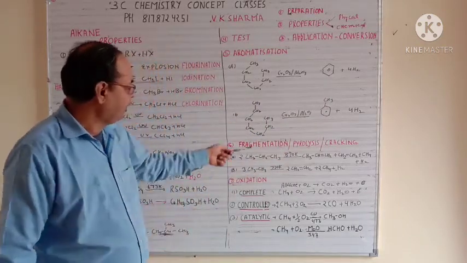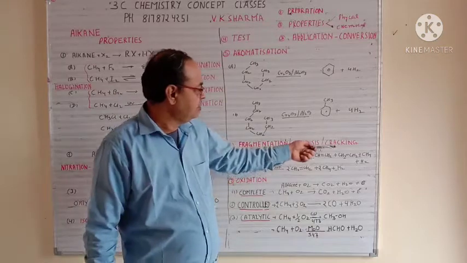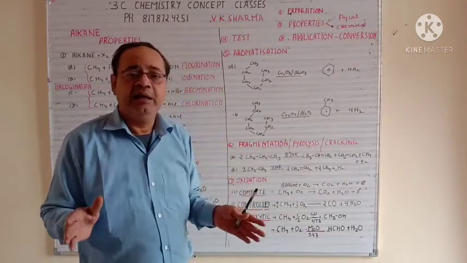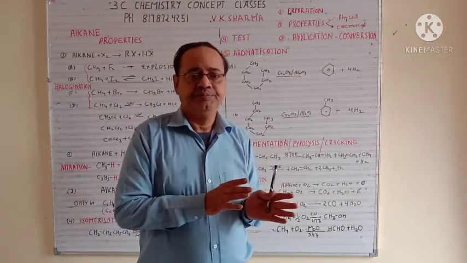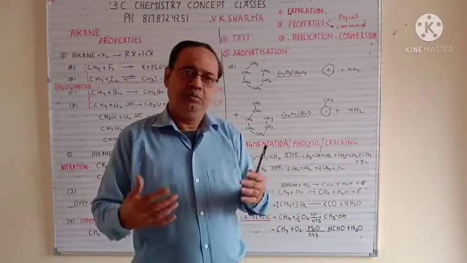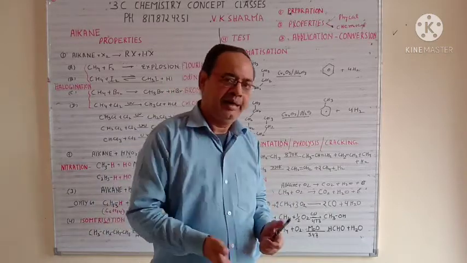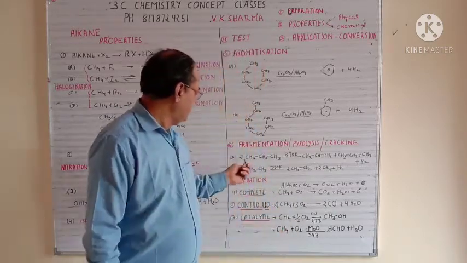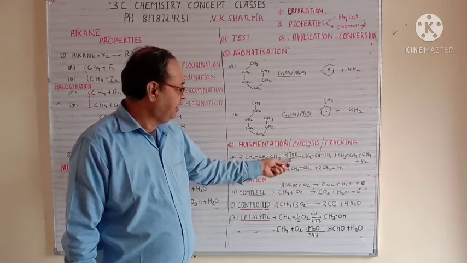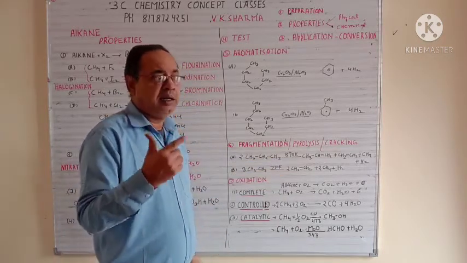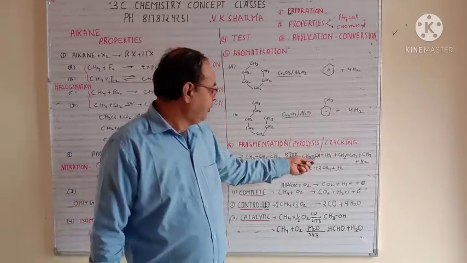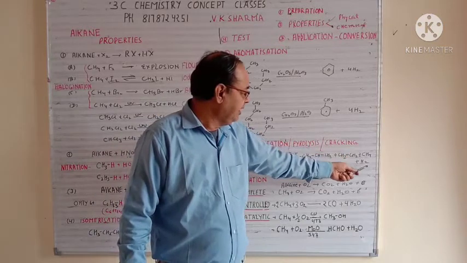Your next part is fragmentation, which is also called pyrolysis or cracking. In this, a bigger alkane is broken into smaller parts. Maybe alkenes, maybe alkanes, maybe H2. So this is breaking or cracking. Now take an example: I am taking twice of propane at 770 Kelvin, and cracking always takes place at high temperature. So this will give you one propene, one ethene, one methane and H2.